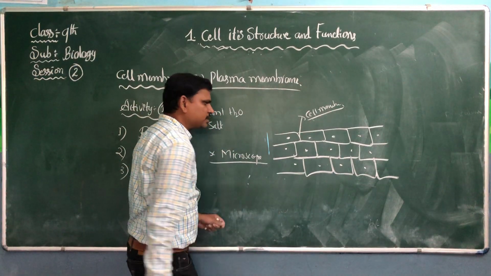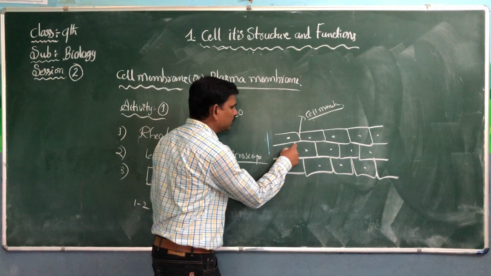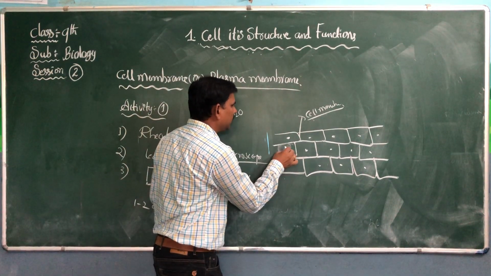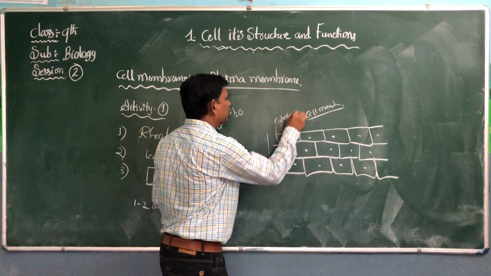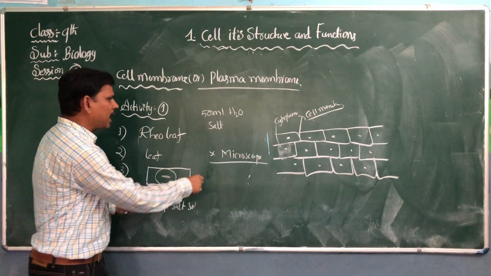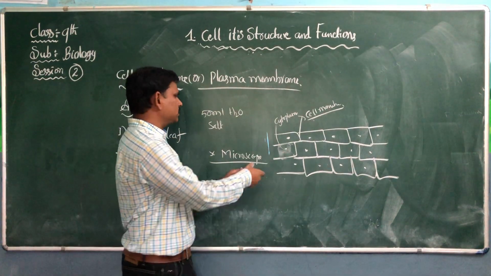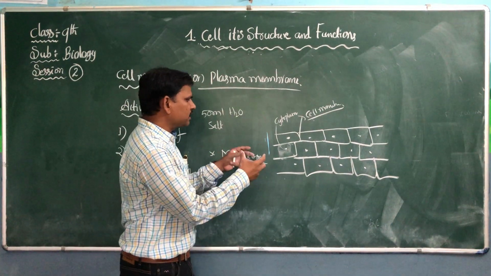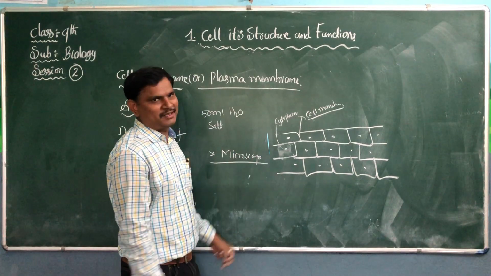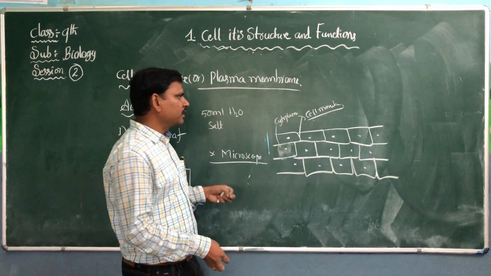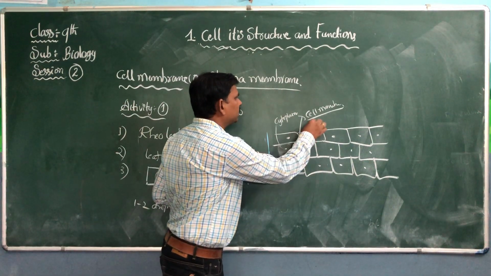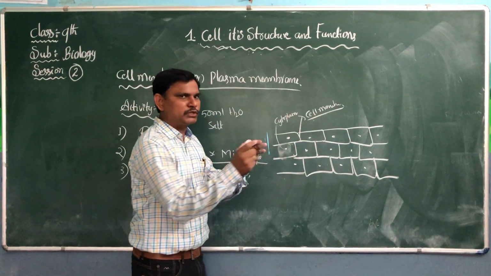The liquid substance between the nucleus and the cell membrane is called cytoplasm. When we add the dilute salt solution on the material, it will start shrinking the cytoplasm. When it shrinks, you can see a clear picture of the cell membrane and the cytoplasm.